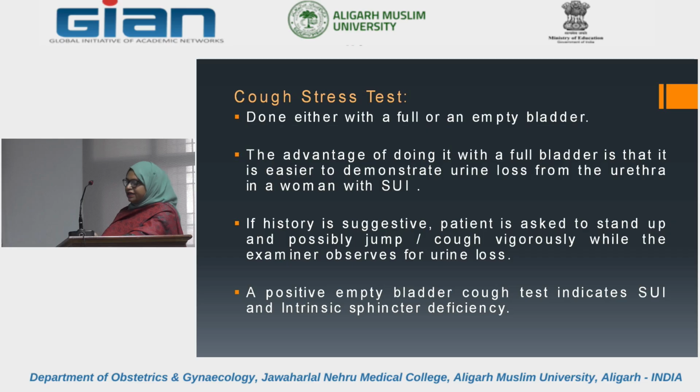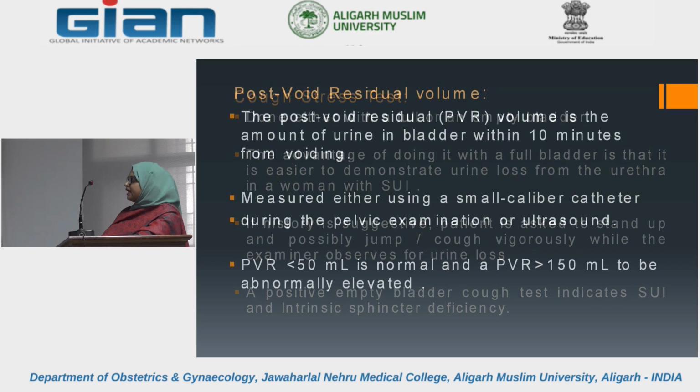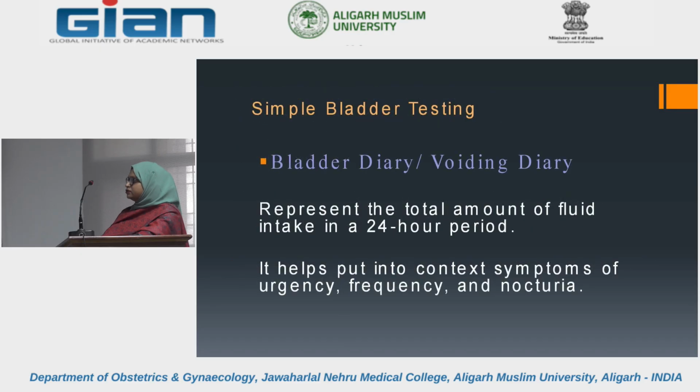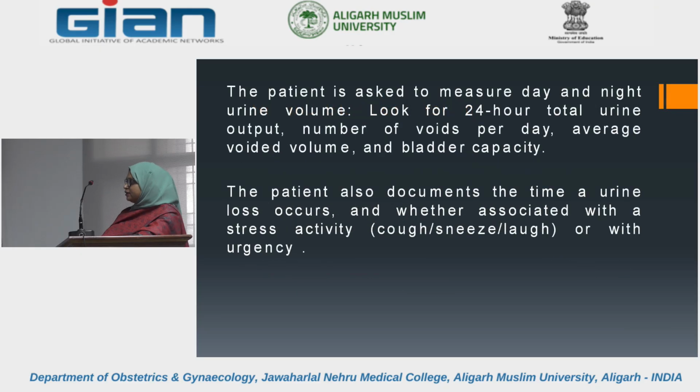Then a test which is very easy, done by ultrasonography, is the post-void residual urine. The post-void residual urine volume is the amount of urine in the bladder within 10 minutes from voiding. If it is more than 150 ml, it is abnormal. Then a simple bladder test is the bladder diary. The patient is asked to measure the day and night urine volume, look for 24 hours total urine output, number of voids per day, average voided urine, and bladder capacity. The patient also documents the time a urine loss occurs and whether it is associated with a stress activity like coughing or sneezing, or with urgency.